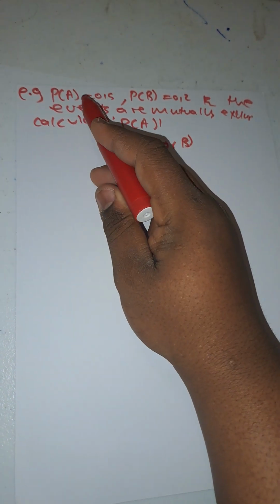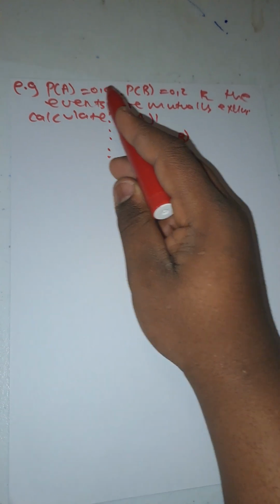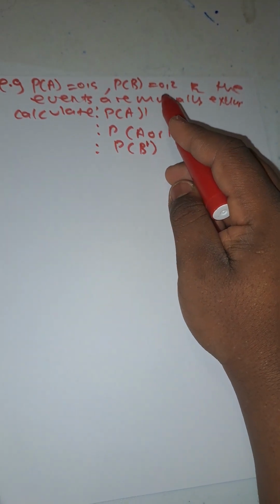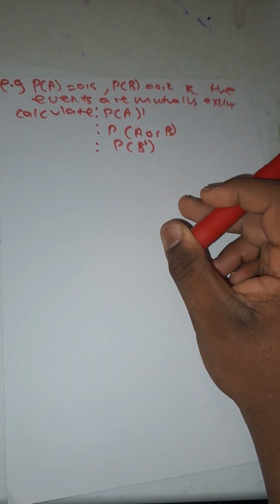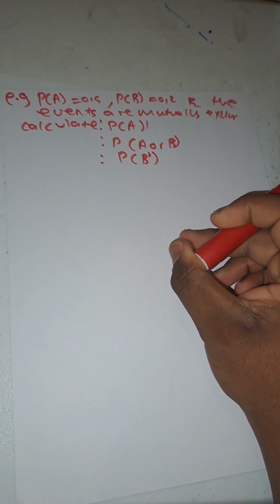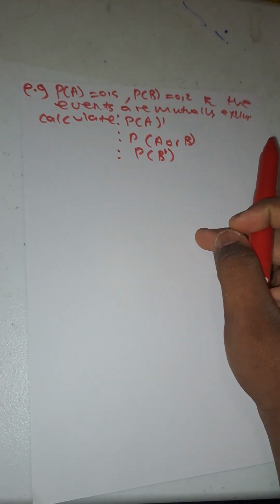So for example now, let's do the first one and then the second one. They are saying given probability of A is equals to 0.5, probability of B is equals to 0.2, and the events are mutually exclusive. It means the intersection of A and B is equals to 0. But now what is the first question saying?